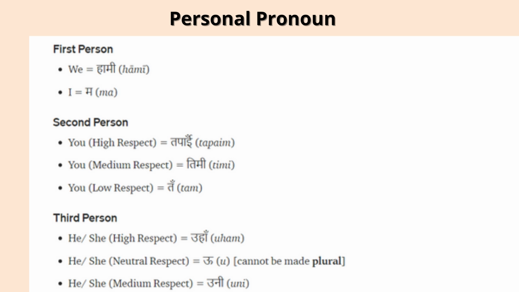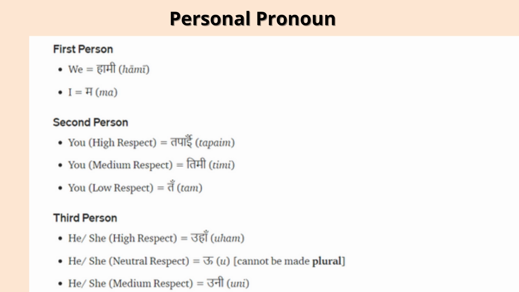That means हामी खाइरहेको छौँ, we are eating. Likewise, I means म. Me, myself. Right? So for all I, me, and myself, we use म.